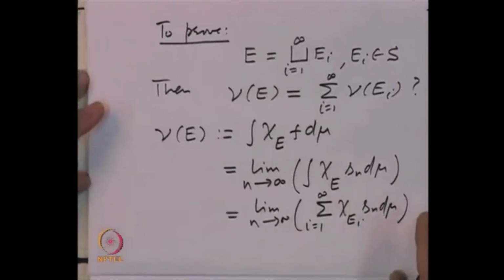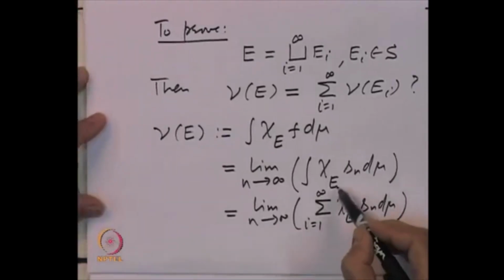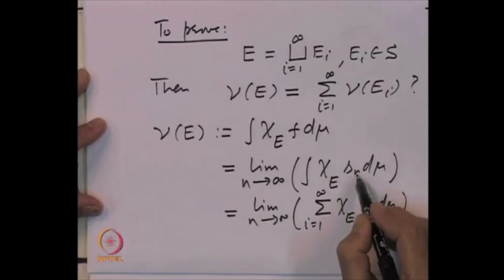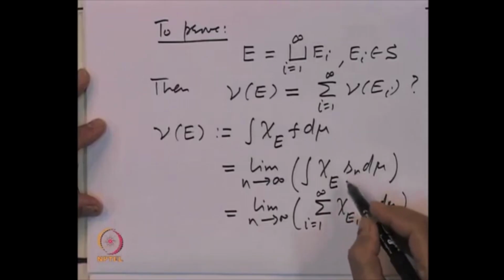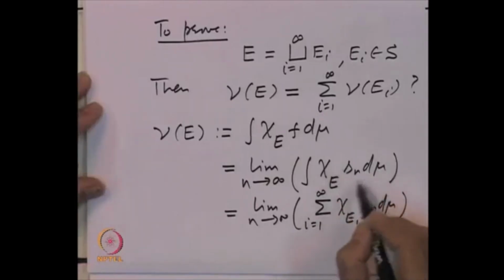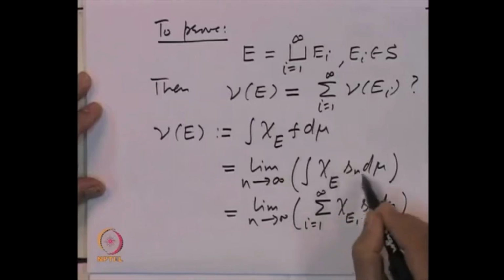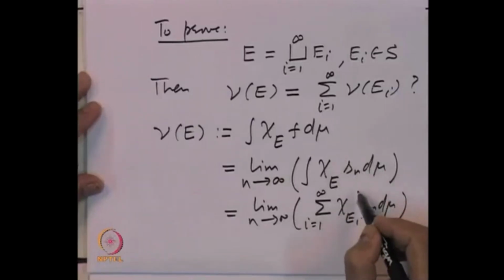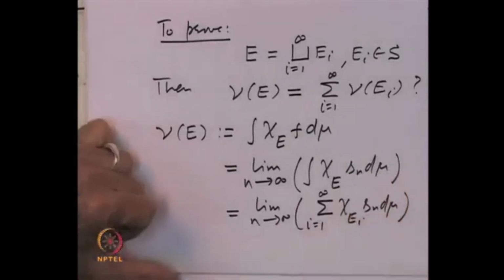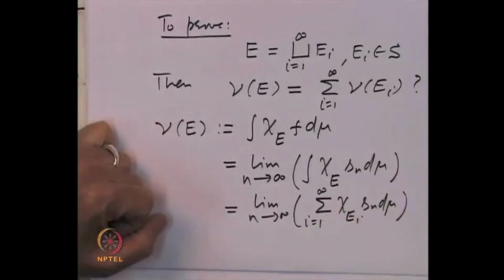Here, we are using the fact that E is a disjoint union of sets E I, and for a non-negative simple measurable function S n, if we integrate it over a set E, then that is a measure. The corresponding property for non-negative simple measurable functions, which we had already proved, is true. So, we are using that fact here.